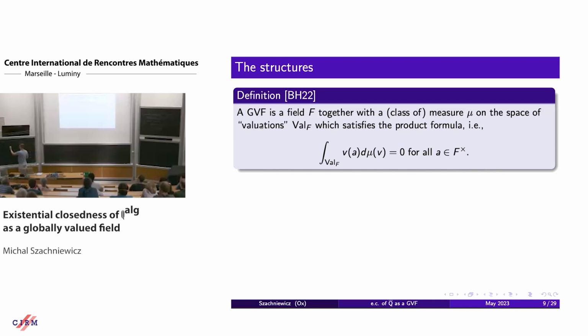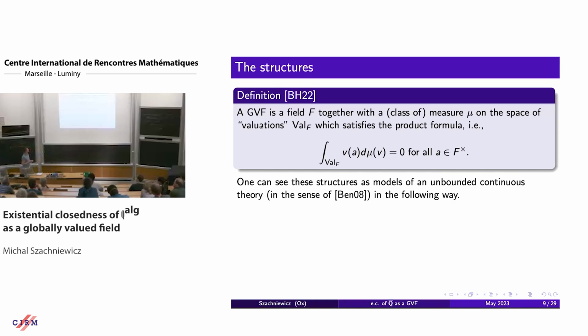For uncountable fields, this space of valuations needs some care. But this isn't much of a problem, and I don't want to go into the details here.